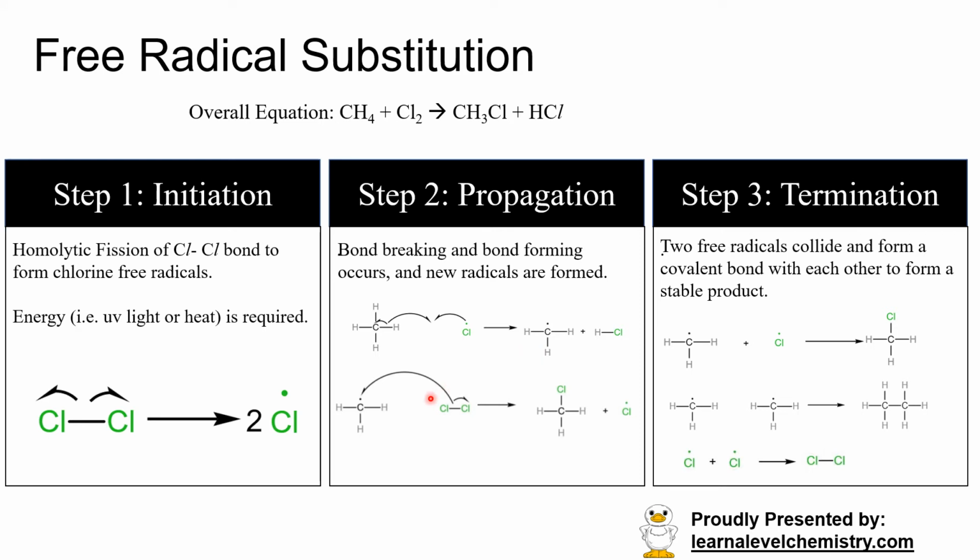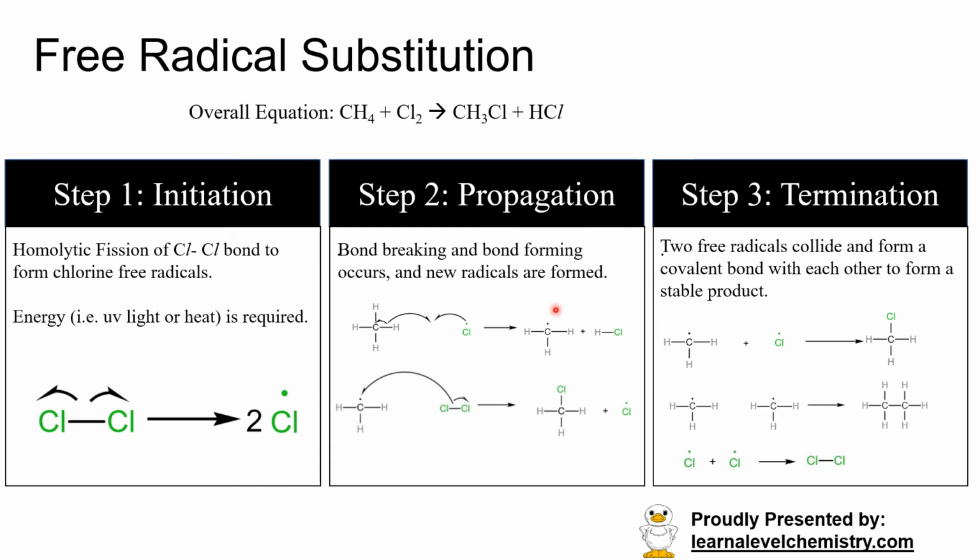So what it does is it will react with another chlorine molecule, and it forms a halogenoalkane, and at the same time it forms a free radical. So once you have formed a free radical, you notice your chlorine free radical is being regenerated, and it can go on to attack other methane molecules and other molecules as well. So this reaction will propagate, because every step produces a free radical that can keep the reaction running. So that is why we call this step a propagation step.